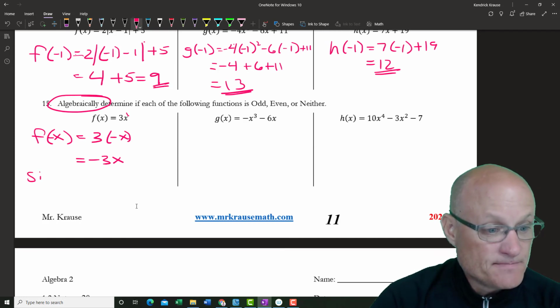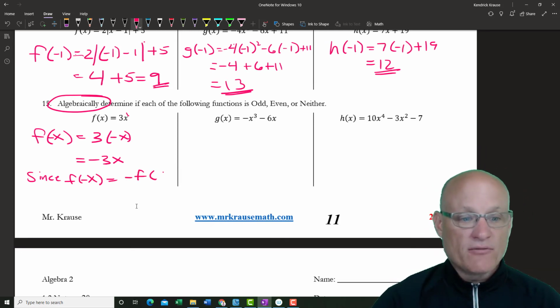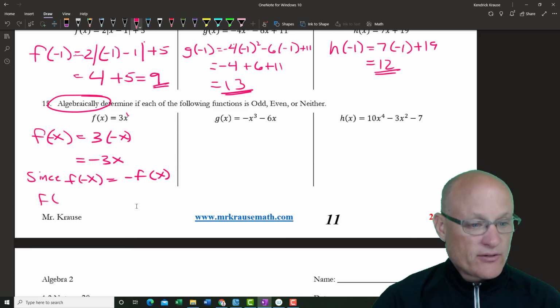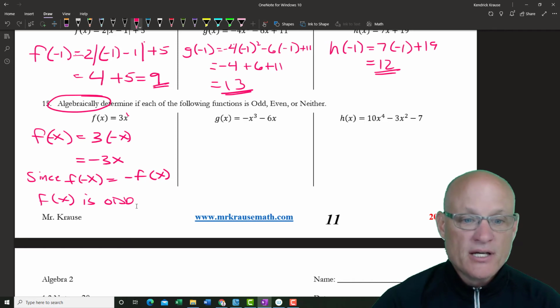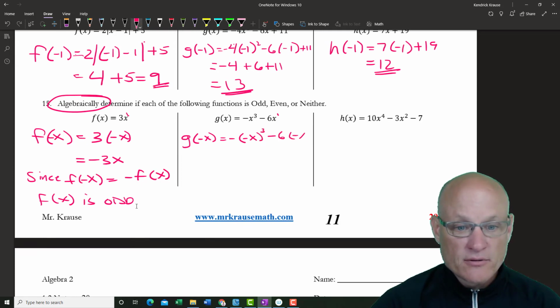So since f of negative x equals negative f of x, f is odd. All right. This has an exponent of 3, which is odd, and 1, which is odd. So this is probably going to be an odd function as well. So we're going to do g of negative x equals negative x cubed minus 6 times negative x.